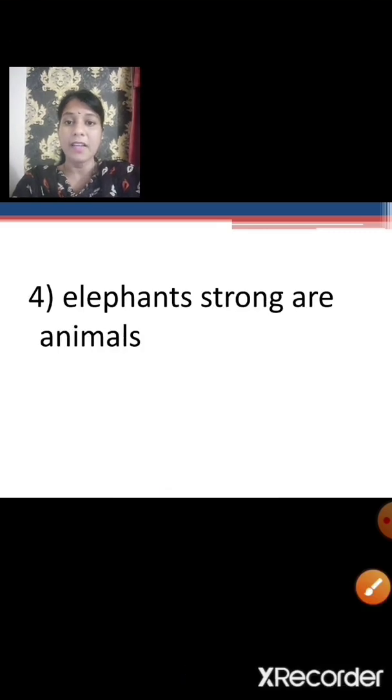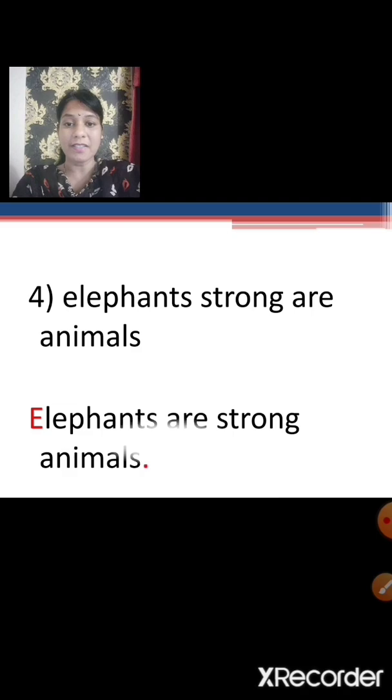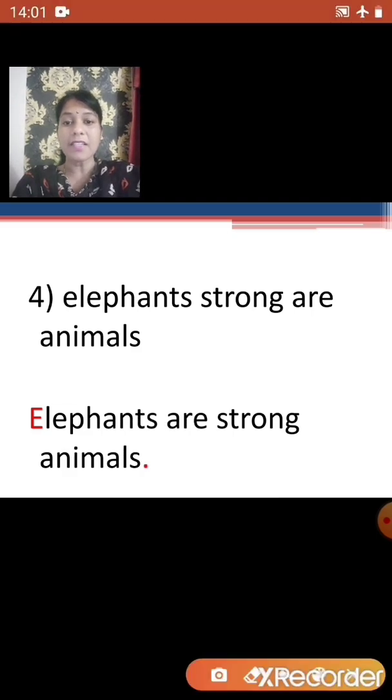The next one: elephants strong are animals. Yes, elephants are strong animals. Here the sentence begins with a capital letter and it ends with a full stop.